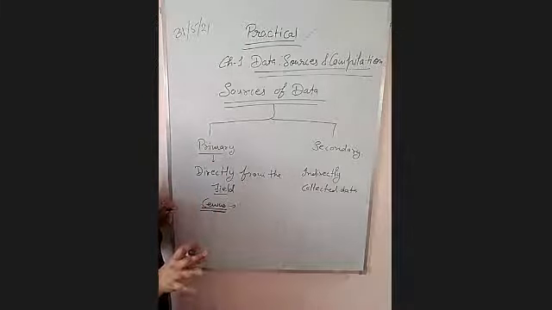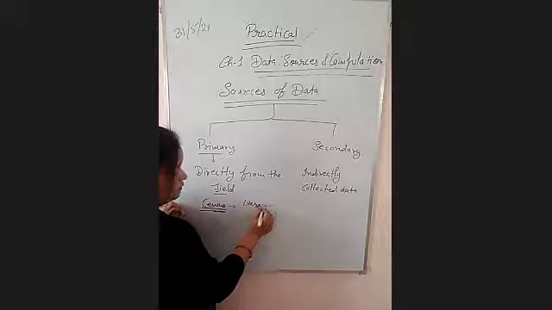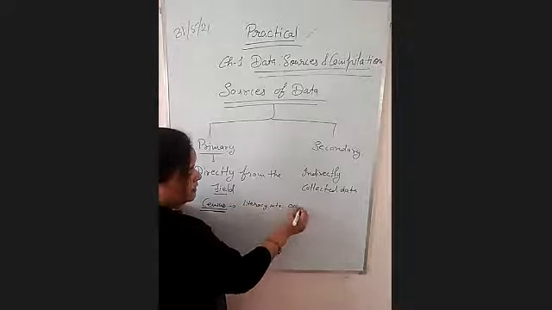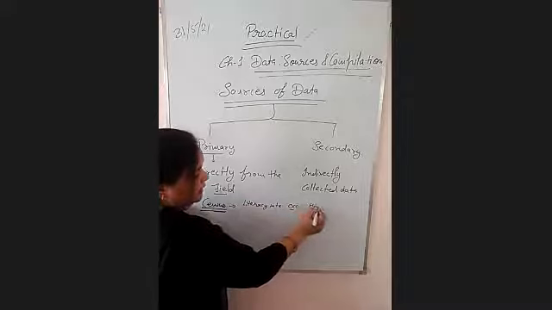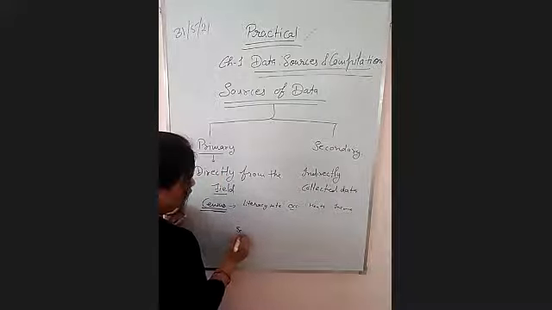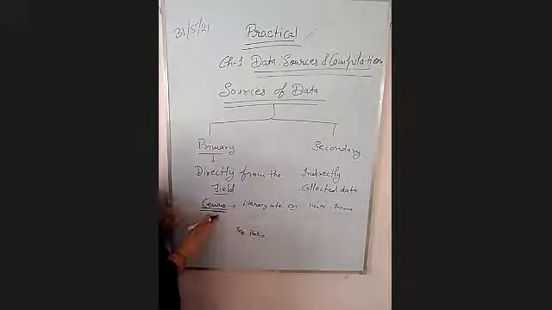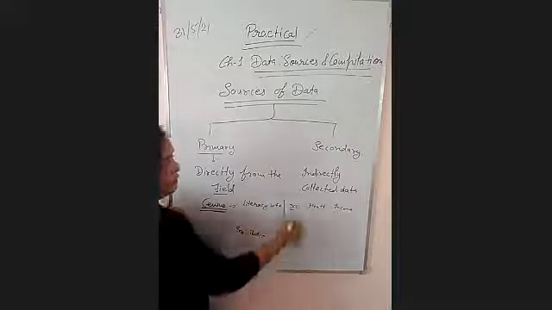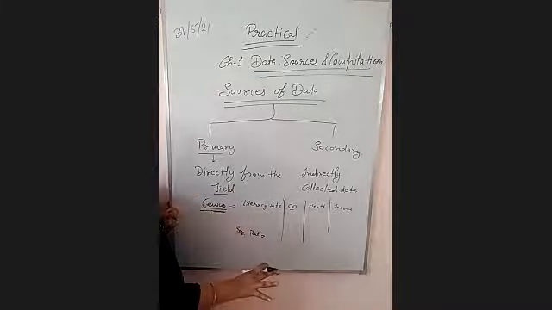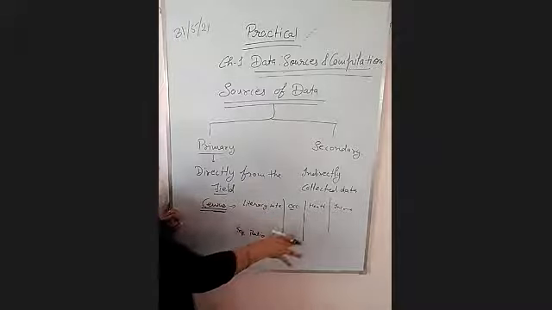They use this data for different purposes, like the chapters we already covered: literacy rate, occupational structure, health status, income, male and female sex ratio. By collecting one set of data about the families, they can create a lot of different departmental information. This is a tabular form of organizing the collected data.